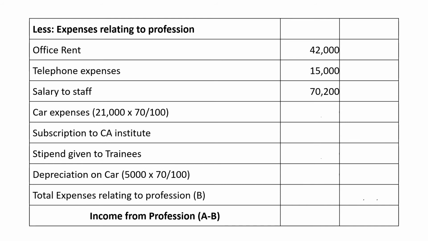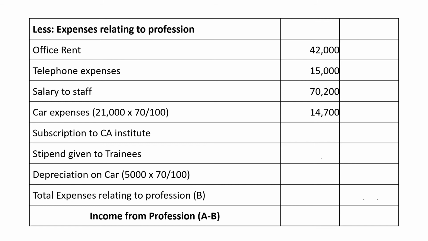And then car expenses. When considering the car expenses, we need to remember the adjustment which is given, that 30% of car usage is for personal purpose, so we are considering only the 70% professional usage. The total car expense is 21,000. In that we will consider only 70%, so 21,000 multiplied by 70 by 100 gives 14,700.